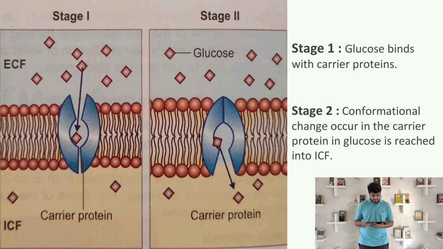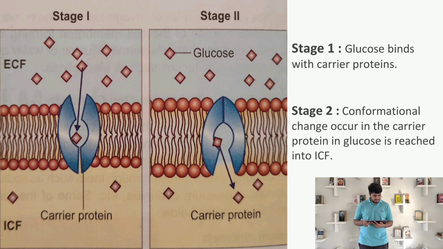In the next slide, as you can see, there is a figure and there are two stages in it. The first stage is in which the glucose binds with the carrier protein. And in the second stage, there is a conformational change in the carrier protein, and the glucose is released into the ICF.